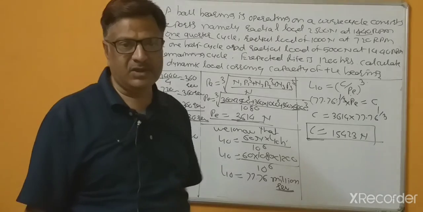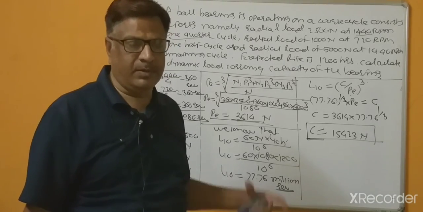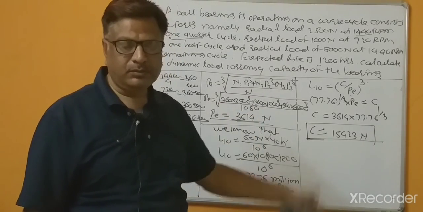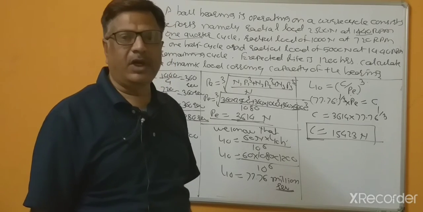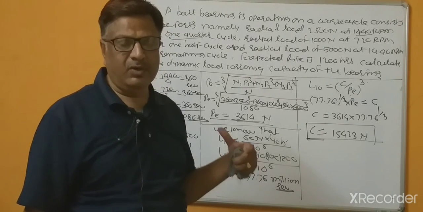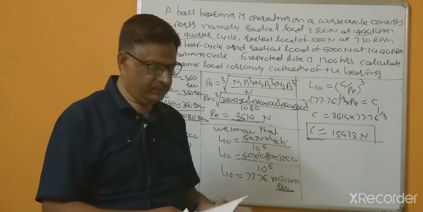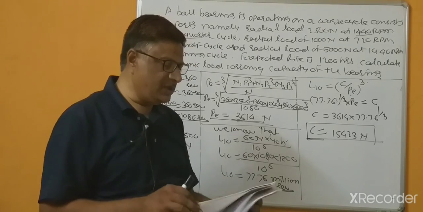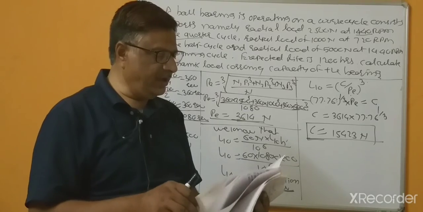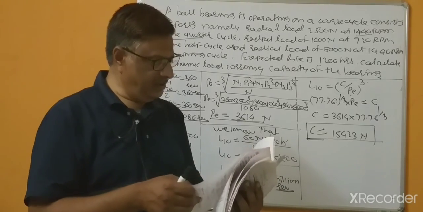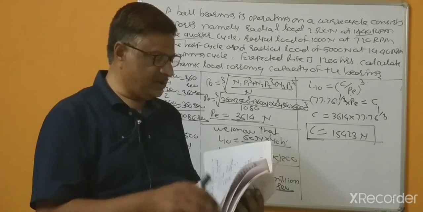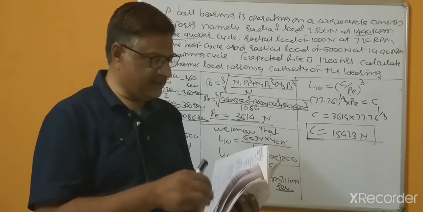So in the next class we will see problems related with reliability, that is, the probability of how much maximum percentage of the bearings can complete. So that reliability we will see in the next class.